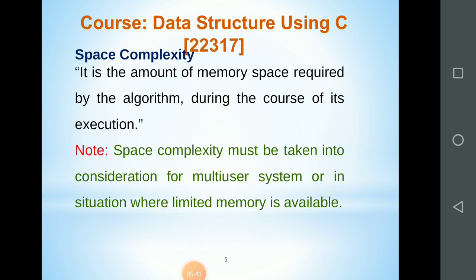The space complexity must be taken into consideration for a multi-user system or in a situation where limited memory is available. Majorly we take time complexity into consideration for algorithm analysis, but space complexity is also considered when the system is multi-user. Every user has different memory requirements, and if the memory is less, you cannot execute or complete that algorithm. So space complexity is the second priority we have to consider for algorithmic analysis.